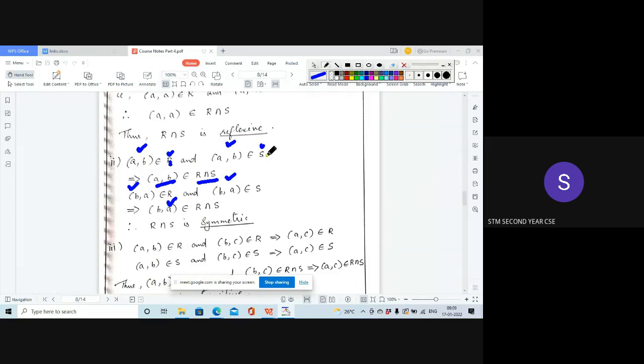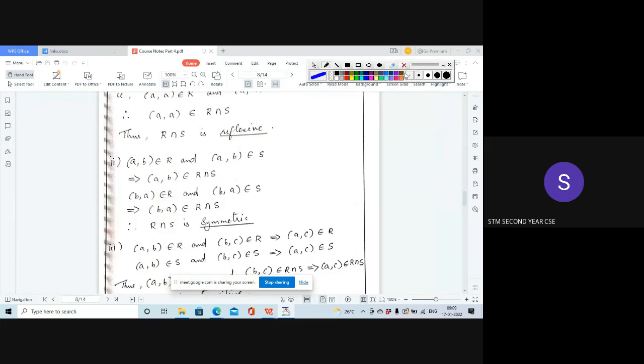So if (a, b) is present in R, (b, a) is also present in R because R is an equivalence relation. And if (a, b) is present in S, (b, a) will also be present in S, proving that (b, a) is present in R intersection S, and thus R intersection S is symmetric.